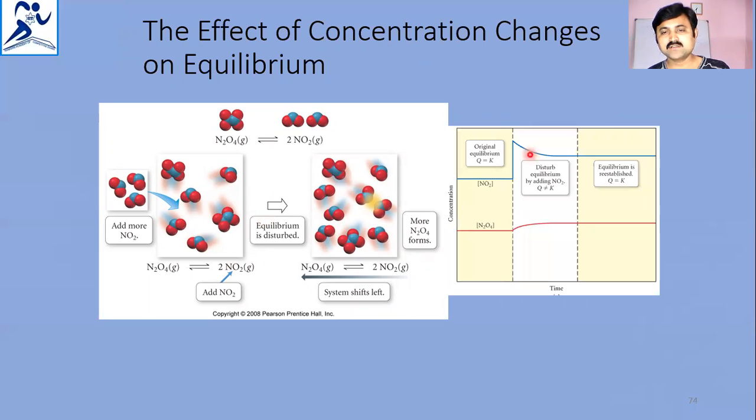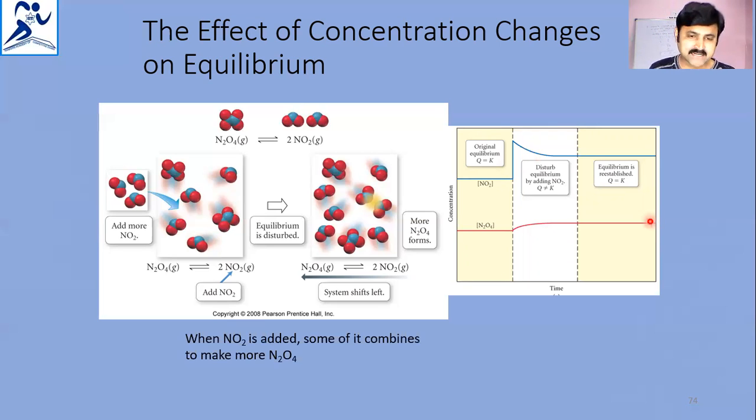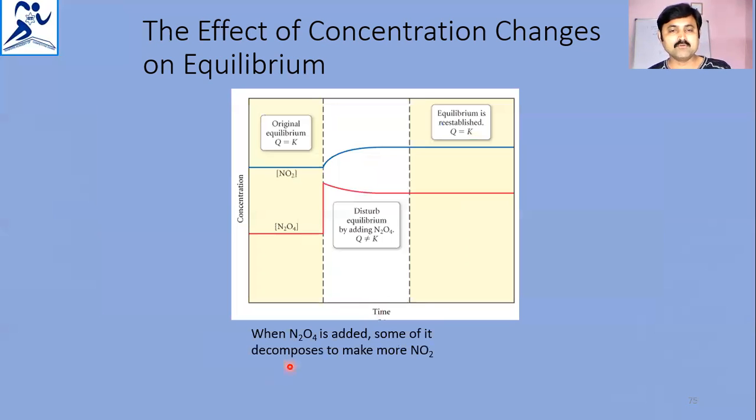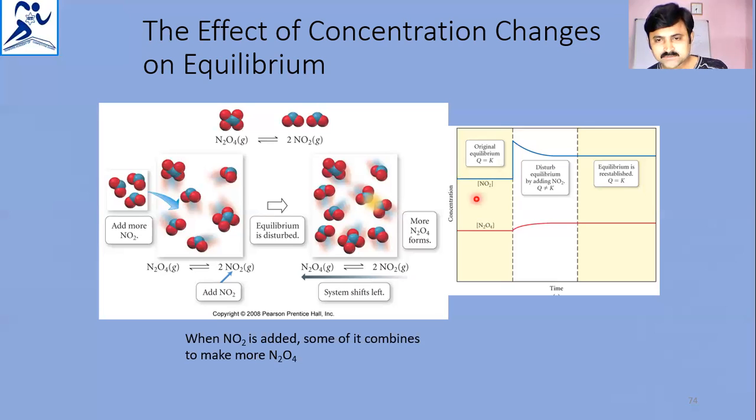The lines here, blue line and red line, are shown with the time interval. When NO2 is added, some of it combines to make more N2O4. When N2O4 is added, some of it decomposes and makes more NO2. See, equilibrium is re-established with a different concentration. Here the NO2 concentration and N2O4 concentrations are shown; earlier also shown. That is the NO2 concentration with the blue line, the N2O4 concentration with the red line.